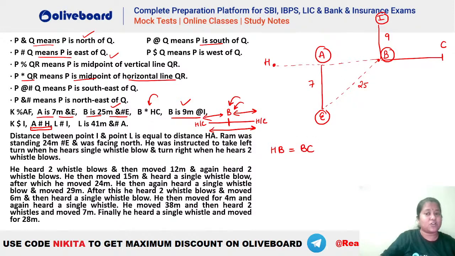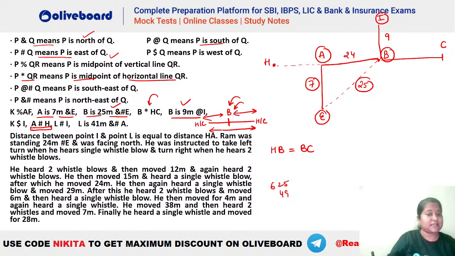Now can you tell me what should be the value of AB here? Anybody? If we have 7 here, if this is 25, what should be the value of AB? Anybody who knows this triplet? Do you know this triplet? 625 minus 49. What should be the value here? Anybody for AB? What should be the value? What will be the value of AB? 24. Absolutely. You can see 25, 24 and 7. That's again a triplet, right? So AB will be how much? AB will be 24. Okay, we have found AB as 24.